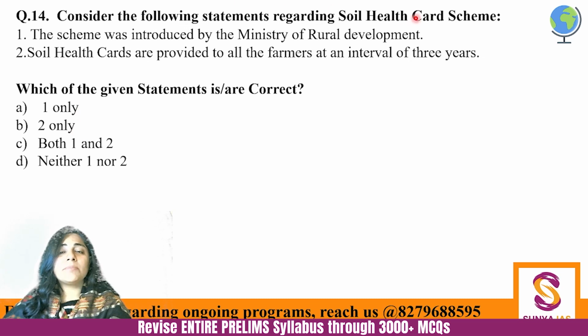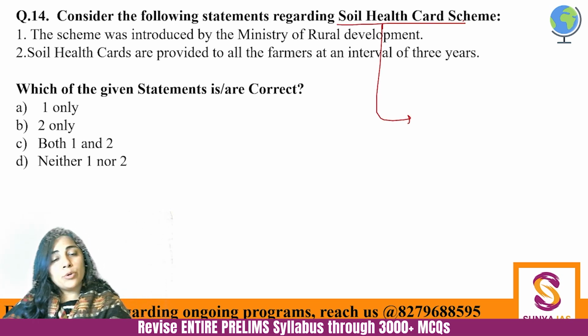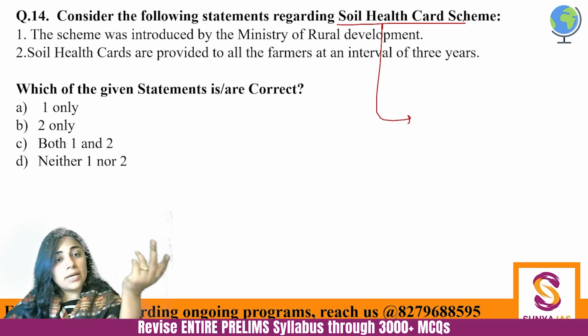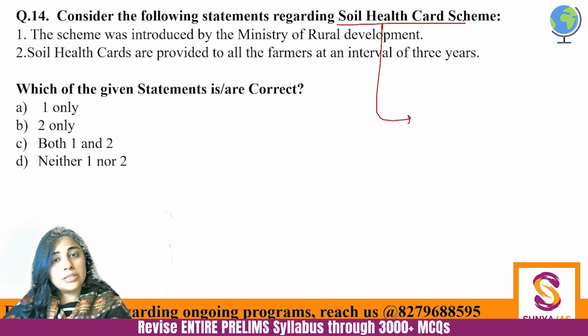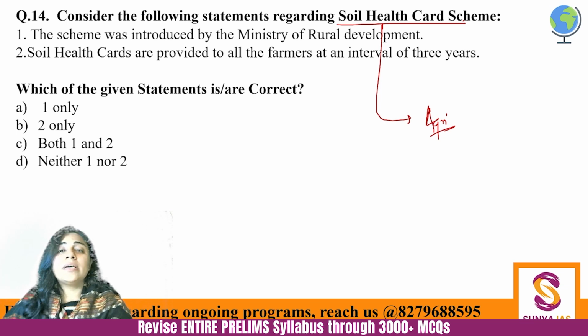Okay, consider the following statements regarding the Soil Health Card scheme. The scheme was introduced by the Ministry of Rural Development, and soil health cards are provided to all the farmers at an interval of 3 years. Which of the given statements are correct? It is a very famous scheme, you should know what it is. Basically, just like you get your checkup done by doctors every few months or years, similarly a soil checkup is also supposed to be done, right? And that will always be an initiative of the agricultural ministry. Why would it be an initiative of the rural ministry, right?